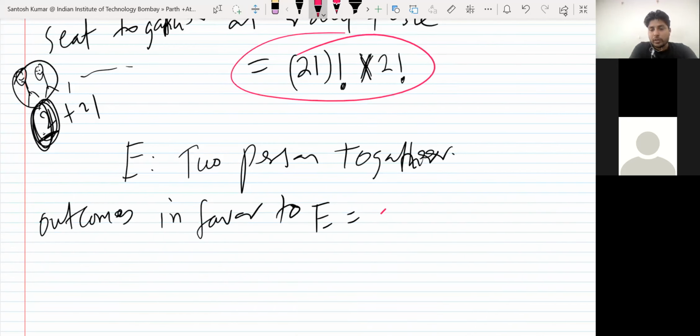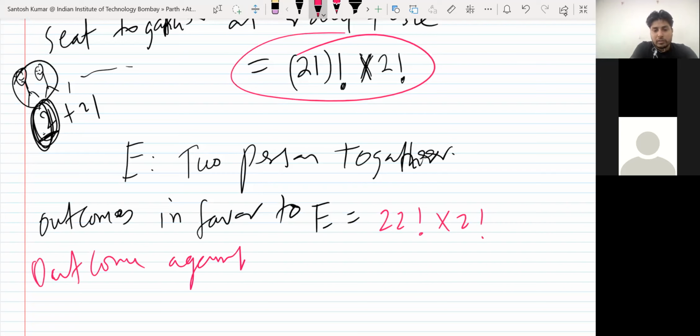So that is 21 factorial into 2 factorial, and outcomes against E. So how many outcomes are against E?